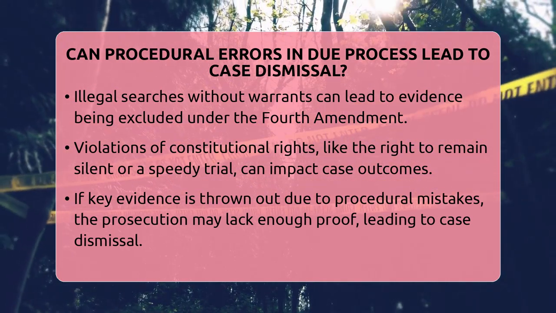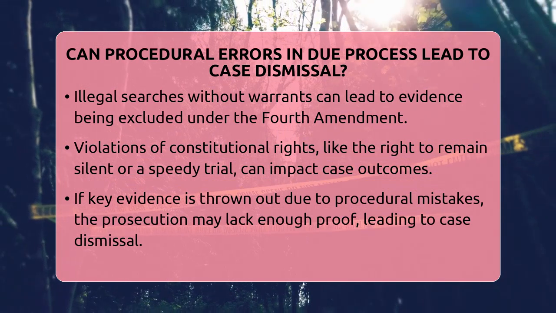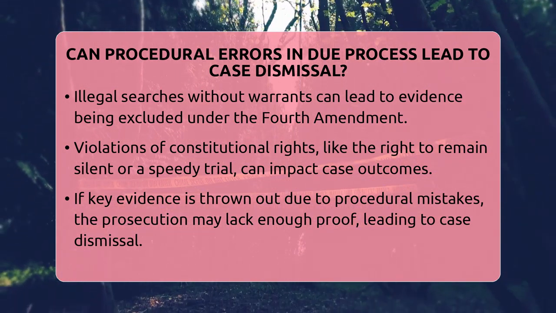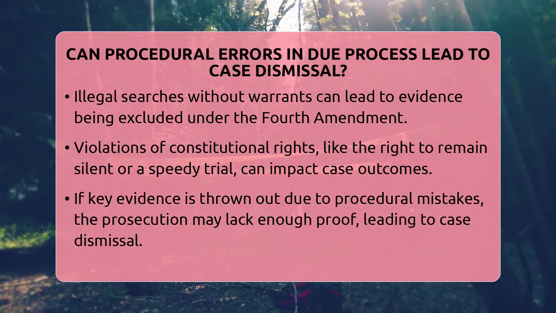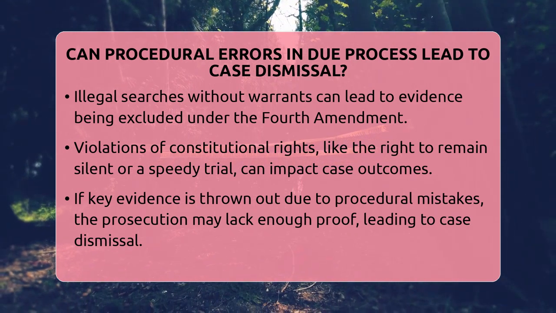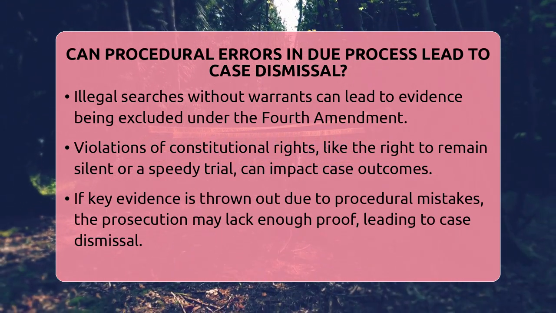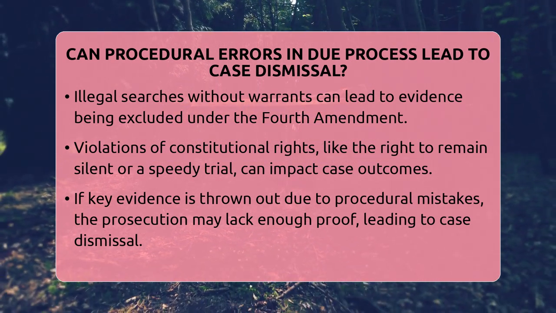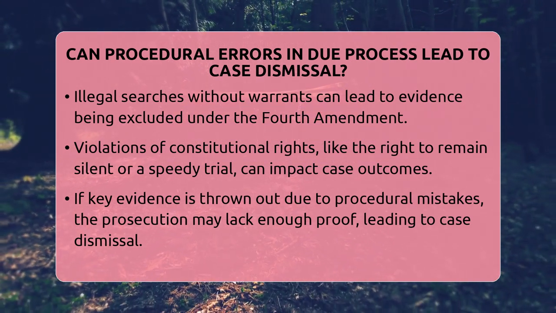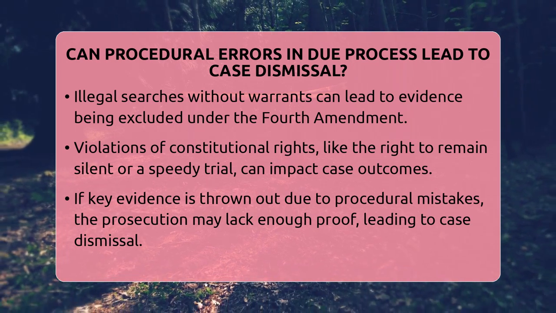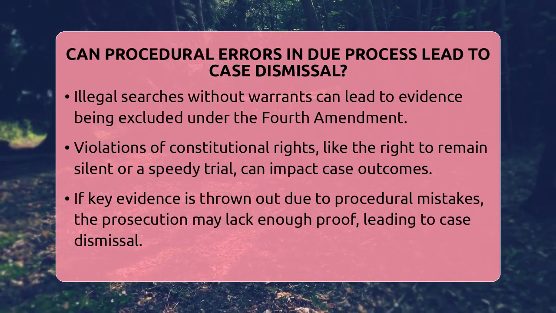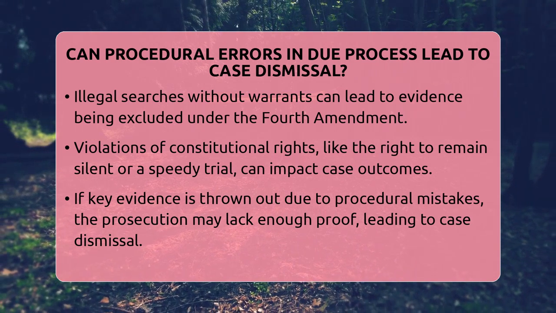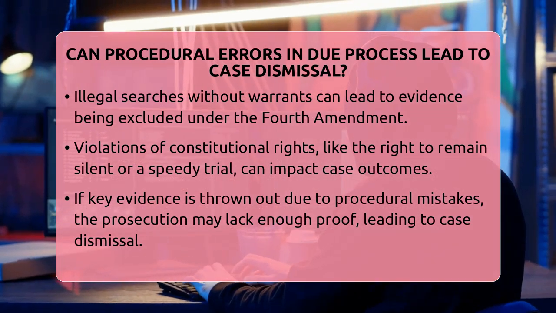Violations of constitutional rights are often involved in procedural errors. The Fifth Amendment gives people the right not to testify against themselves, and the Sixth Amendment guarantees a speedy trial and the right to a lawyer. If these rights are violated, the case can be affected. For instance, if a defendant is not given a lawyer during critical parts of the case, that can be a procedural error that undermines the fairness of the trial.